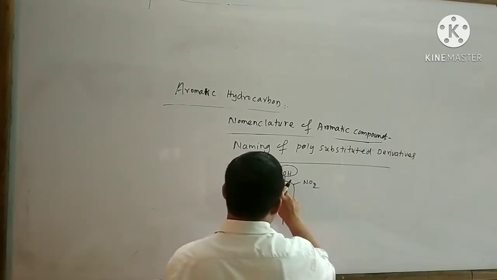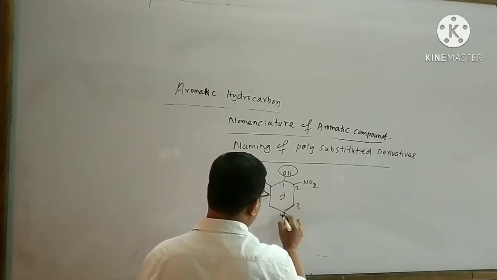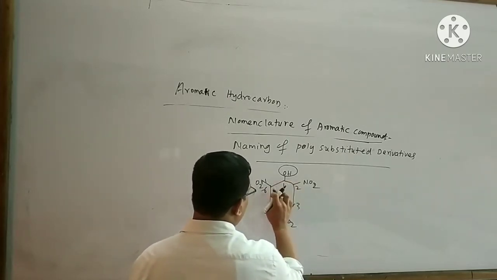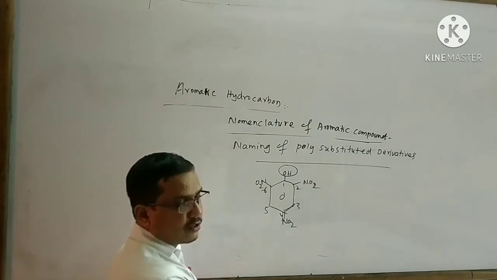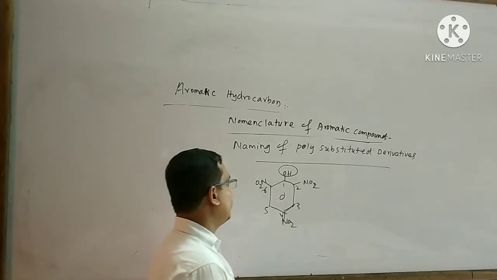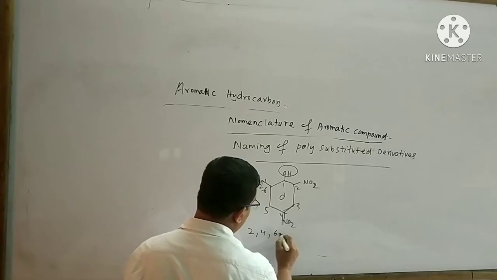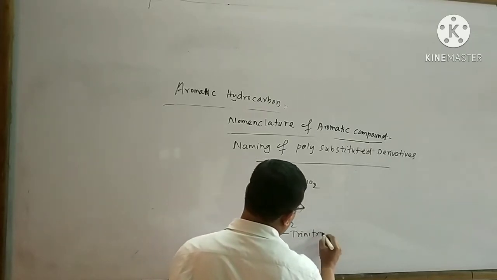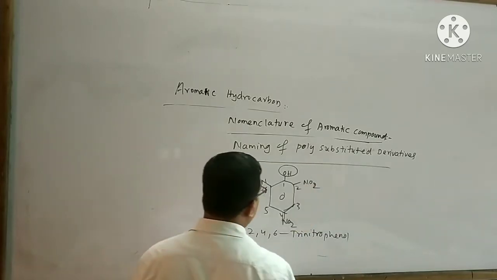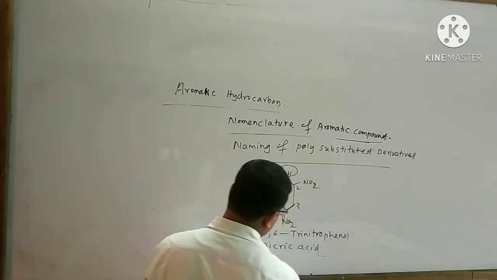So with respect to this OH, this is the first carbon. This is your second, third, fourth, fifth, sixth. You can also give the numbering like this: 1, 2, 3, 4, 5, 6. Here also the lowest set of locants rule is applicable. So the name of this organic compound is 2,4,6-trinitrophenol. This organic compound also has a common name, that is picric acid.